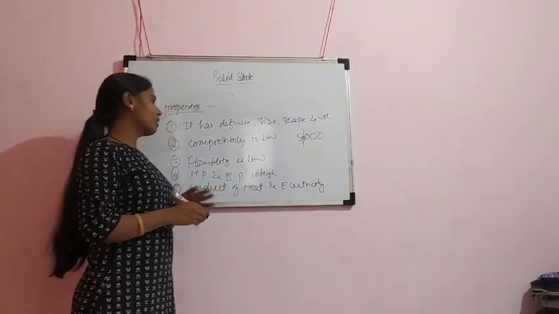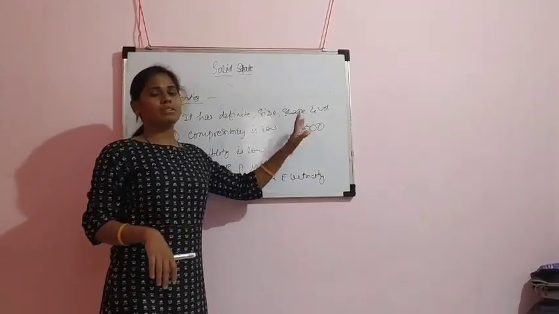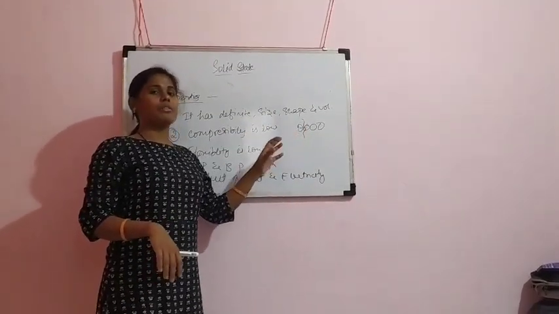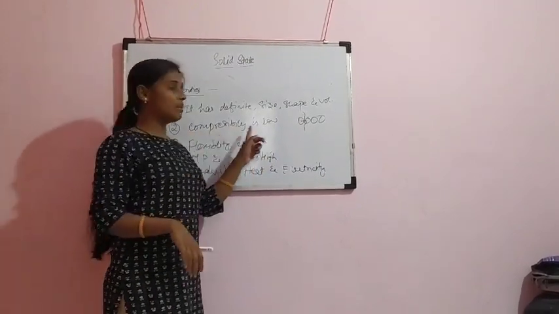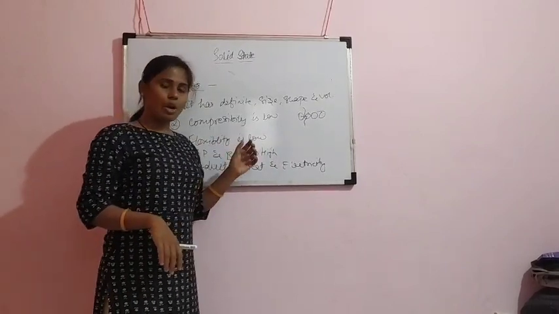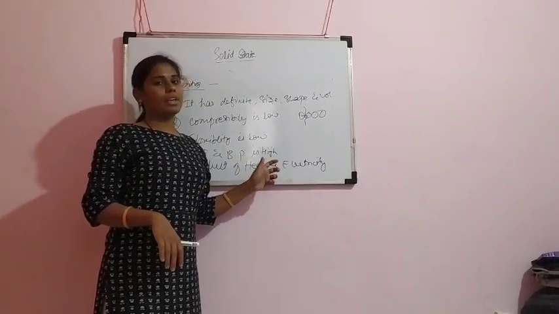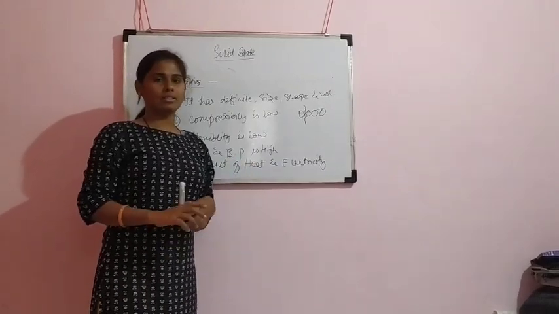These are the properties of solids. I will repeat. All solids have definite shape, size and volume. Compressibility is very low and flexibility is very low. Melting and boiling points are very high. And last, they are good conductors of heat and electricity.